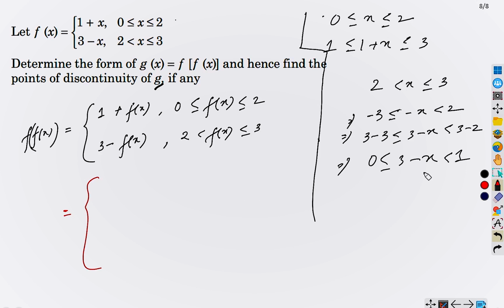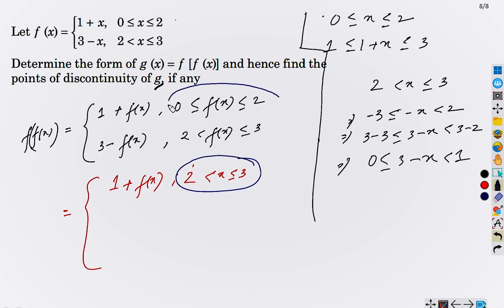So we will write here 2 strictly less than x less than or equal to 3. We have this definition, because whenever x is here, this is automatically happening, from here and from here. I do not want to make this dirty so that it is easier to understand.